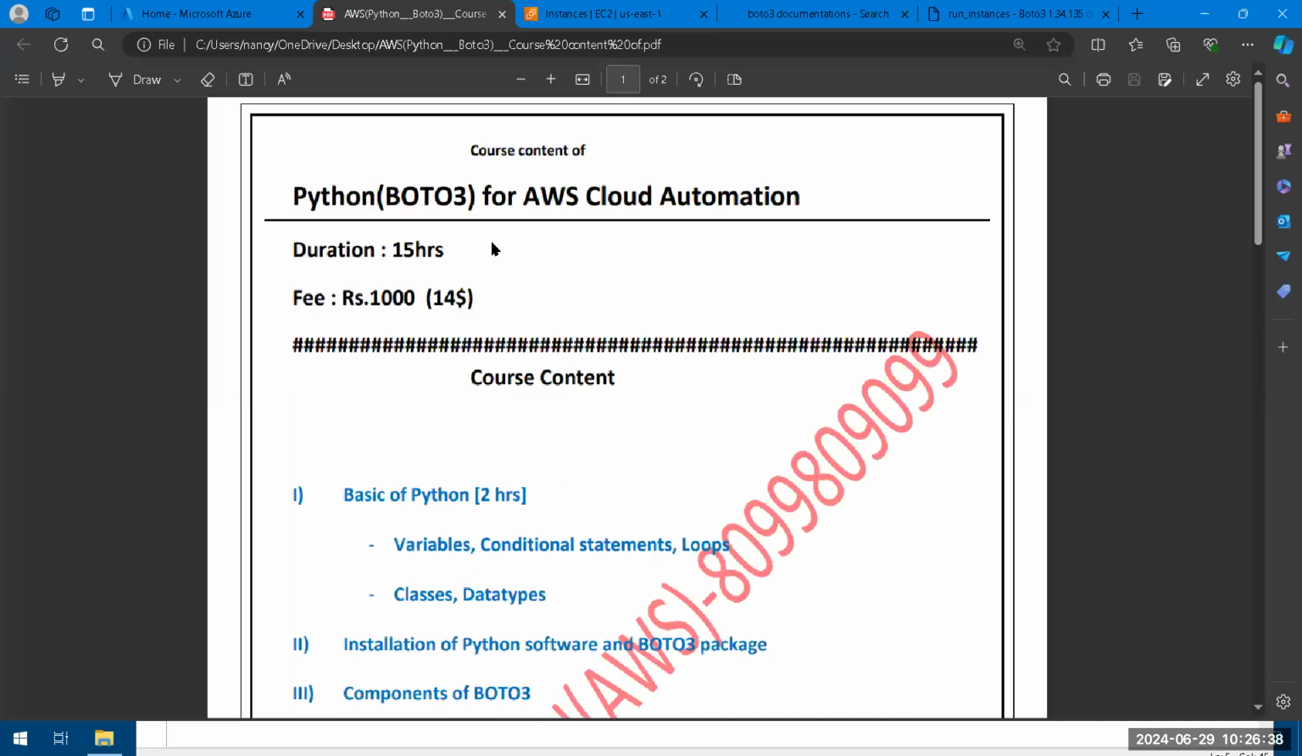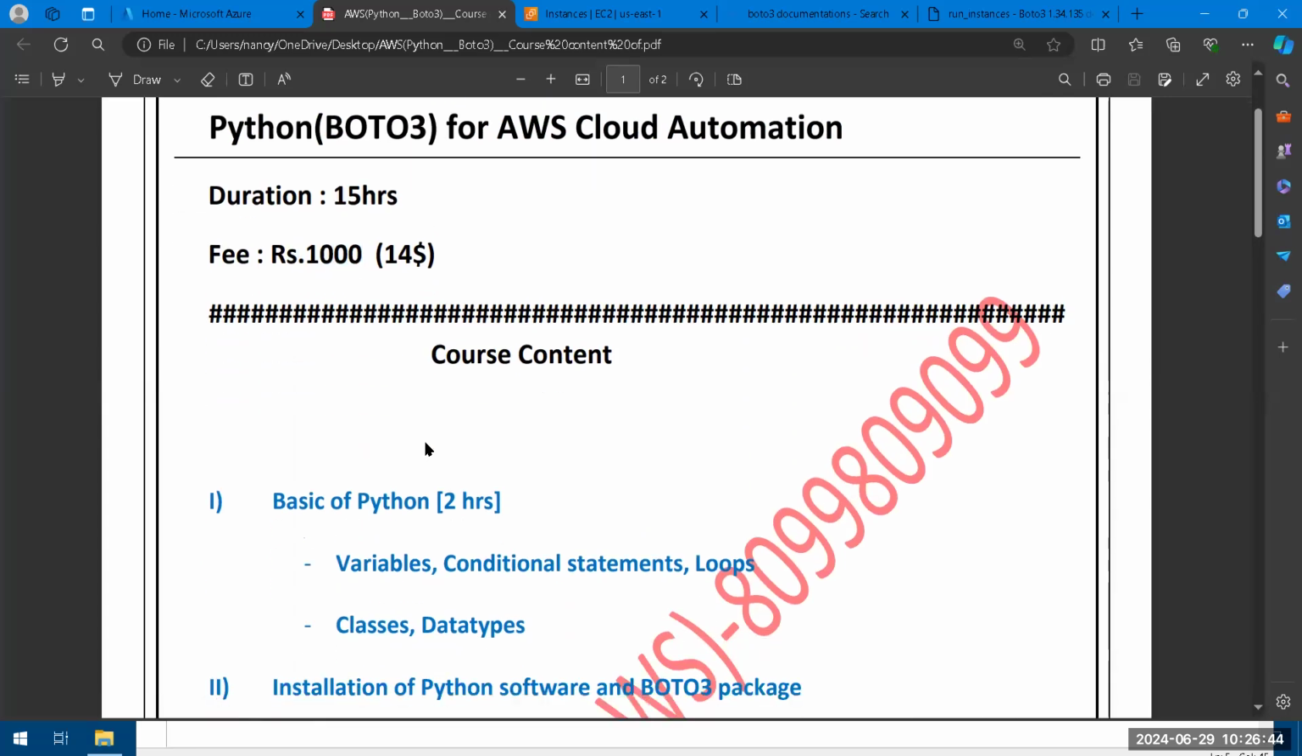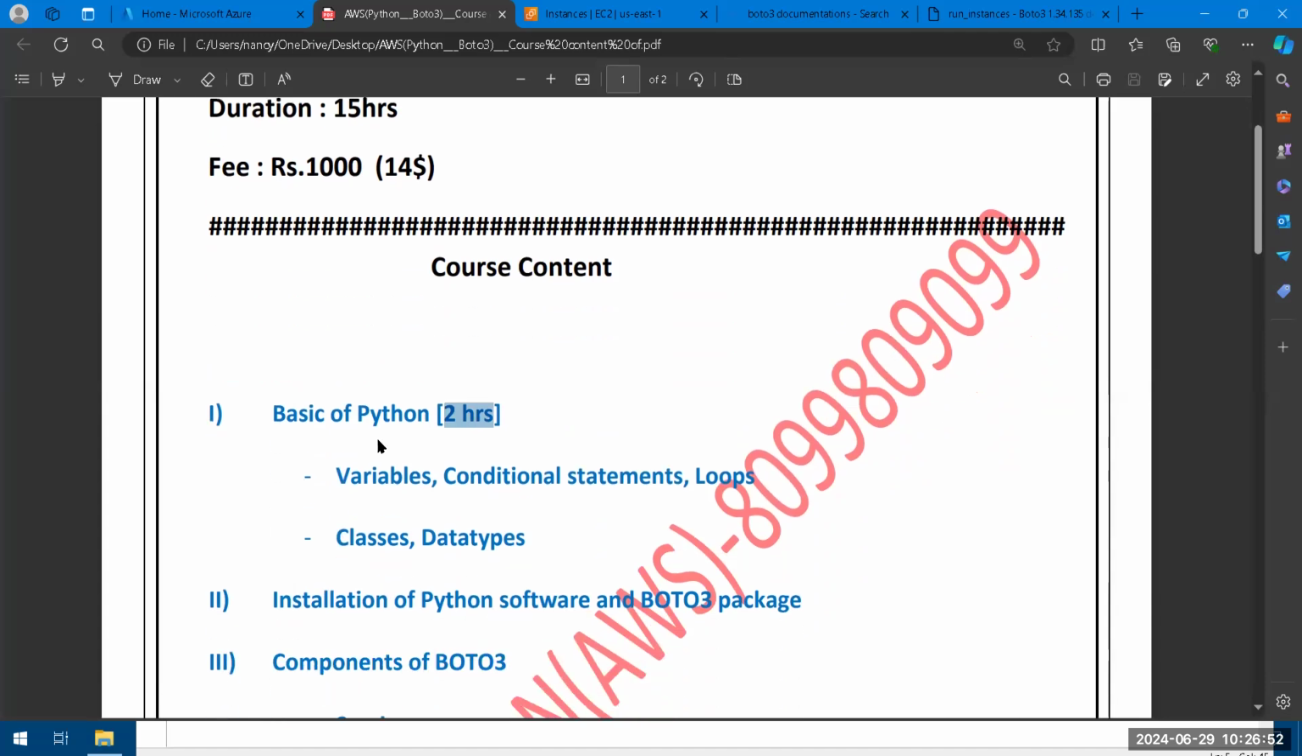Yes, the course is completely only boto3, purely 15 hours. Fees is 1000 rupees. There are no hidden charges. Basics of Python: here I said 2 hours, but one session is added after that, based on reviews from the previous members. So that extra session is 3.5 hours. Actually, Thursday, Friday only was planned, but additionally Saturday is planned, and the timings are also fixed.